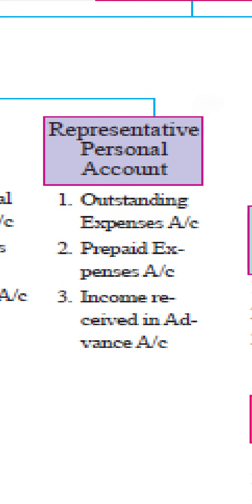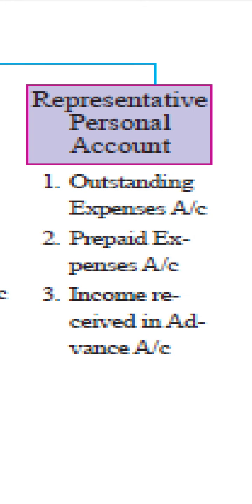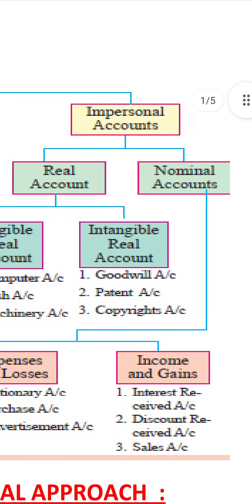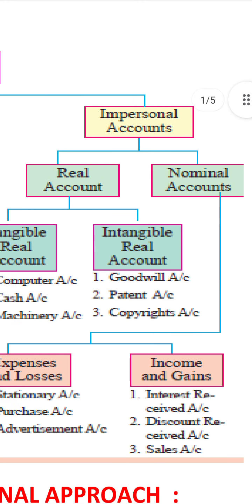Next is representative personal accounts. Outstanding expenses, this matter will be discussed later. Outstanding expenses, prepaid expenses, income accrued in advance are known as representative personal accounts. So personal accounts are complete. Now in case of impersonal accounts, there are two types.